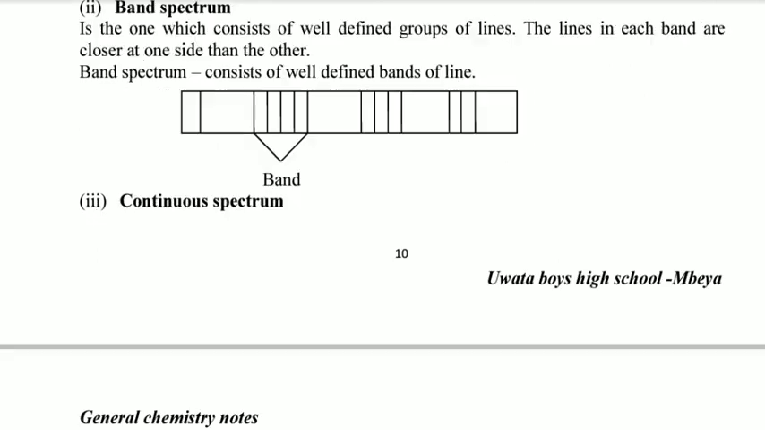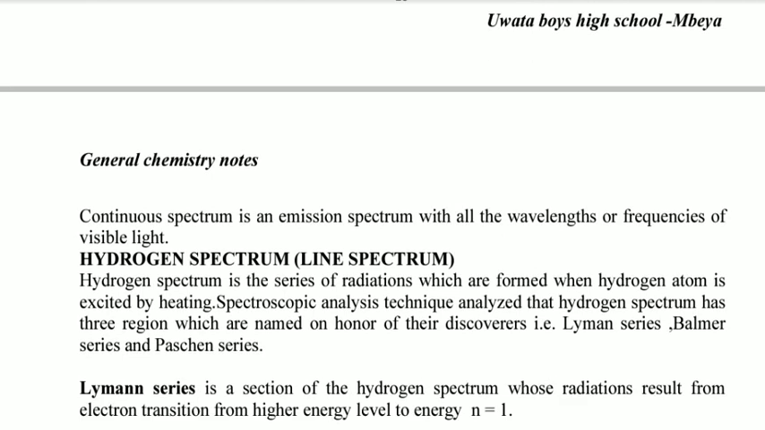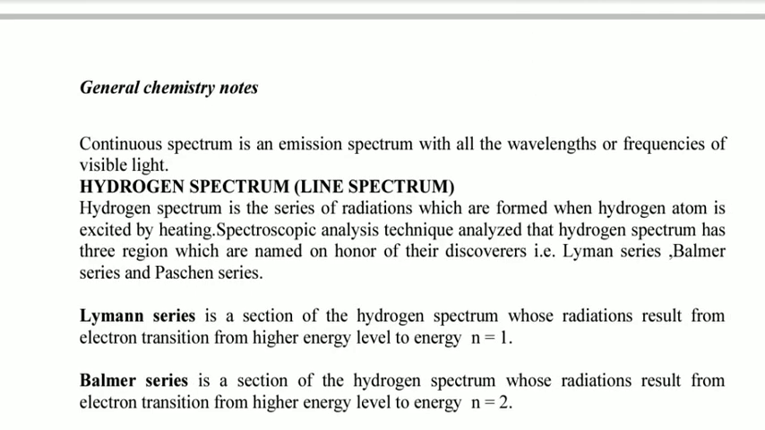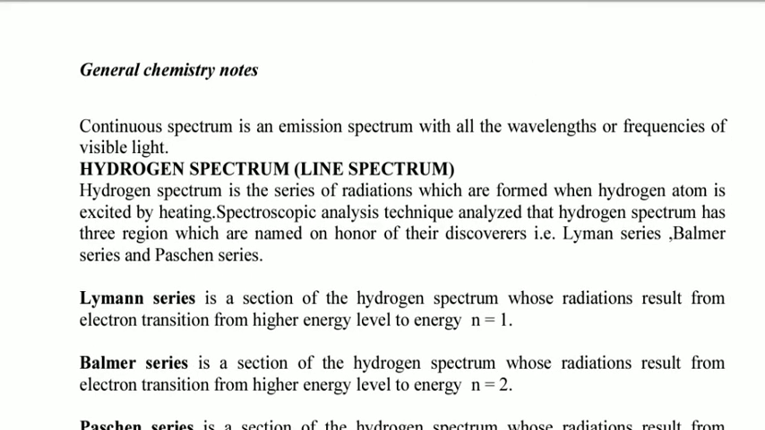While continuous spectrum is the emission spectrum with all the wavelengths or frequencies of visible light. So continuous spectrum has all the wavelengths. Remember, in line spectrum, we have distinct lines, meaning it has few frequencies. In band spectrum, we have groups of lines. In continuous spectrum, this is the spectrum with all wavelengths or frequencies of visible light.